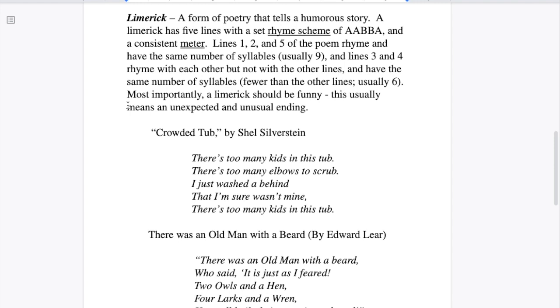Fewer than the other lines for certain, usually 5 or 6. 5 or 6 seems to be the sweet spot. Again, it just needs to be fewer syllables than your other lines. Most importantly, a limerick should be funny, and this usually means an unexpected or unusual ending. Let's look at 2 examples.